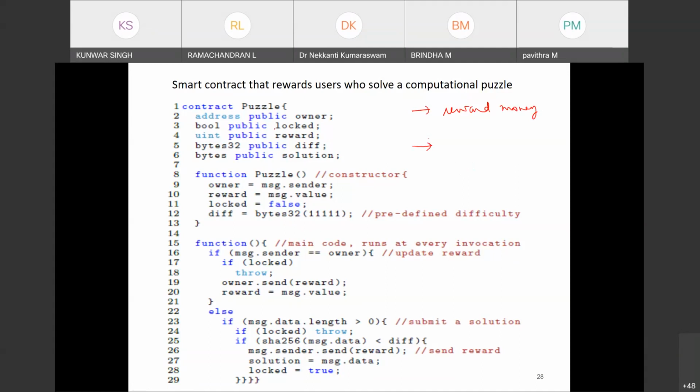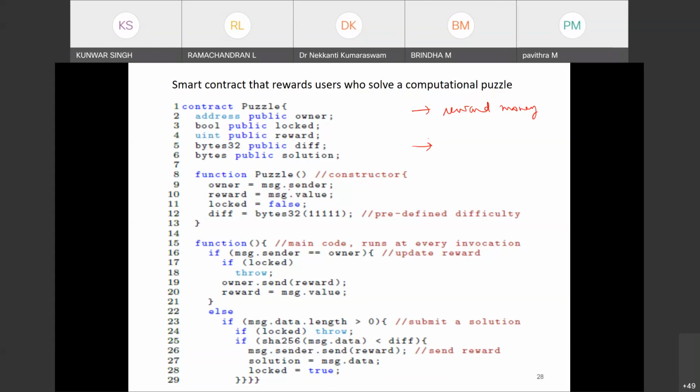Now you can see the contents: the variables, a boolean variable log which is true or false, the owner, then the reward money, and then the difficulty. This is used in the hash puzzle, and the solution. And then you see this is the puzzle, this is the constructor. So once it is deployed, it will set the owner, whoever the owner is, and it will set the reward also.